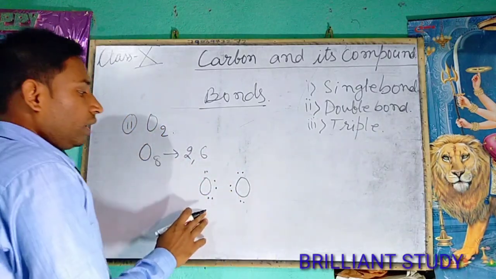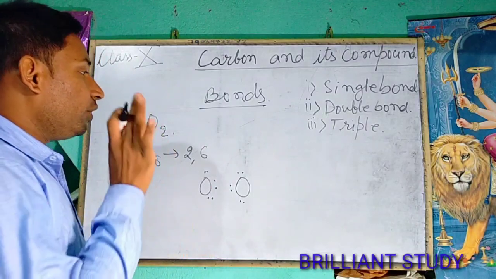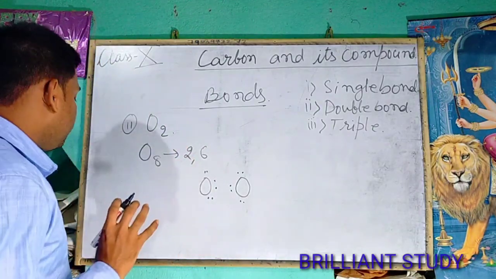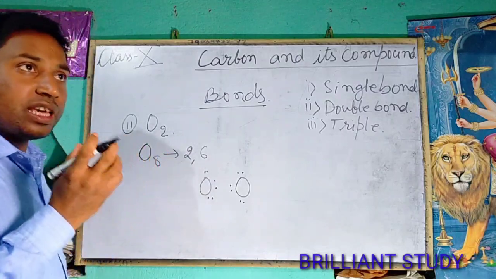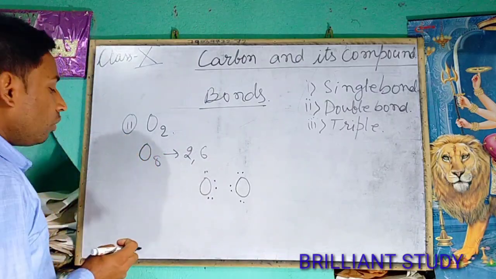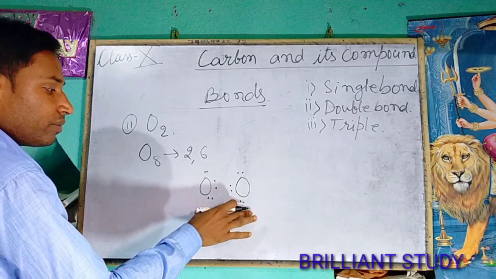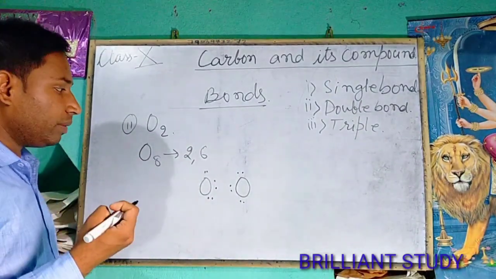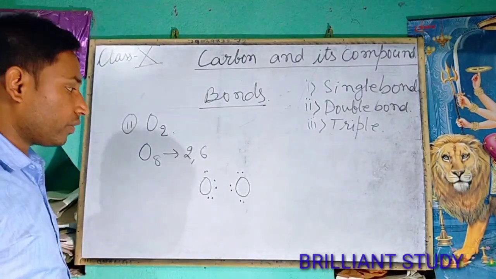So we denote the electrons in the dot form, and we all know that all the atoms want to find their stability. So for finding stability for this molecule, it is very necessary to obtain the octet, that means the set of 8 electrons.